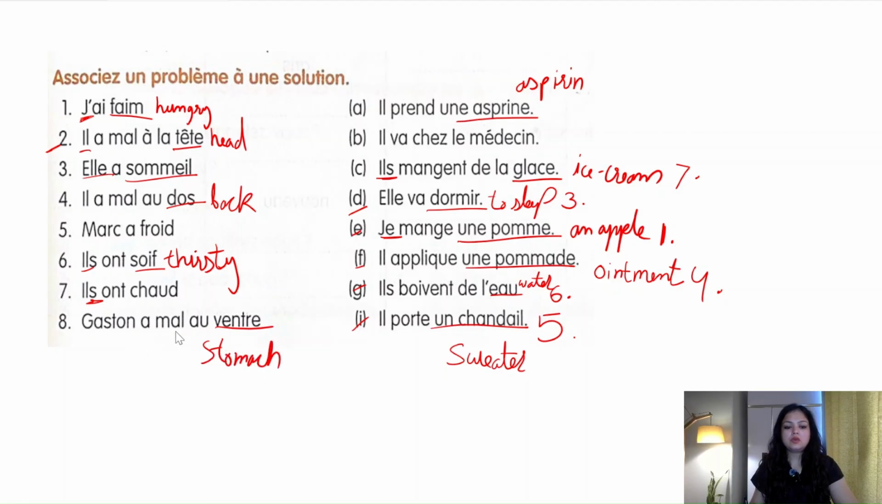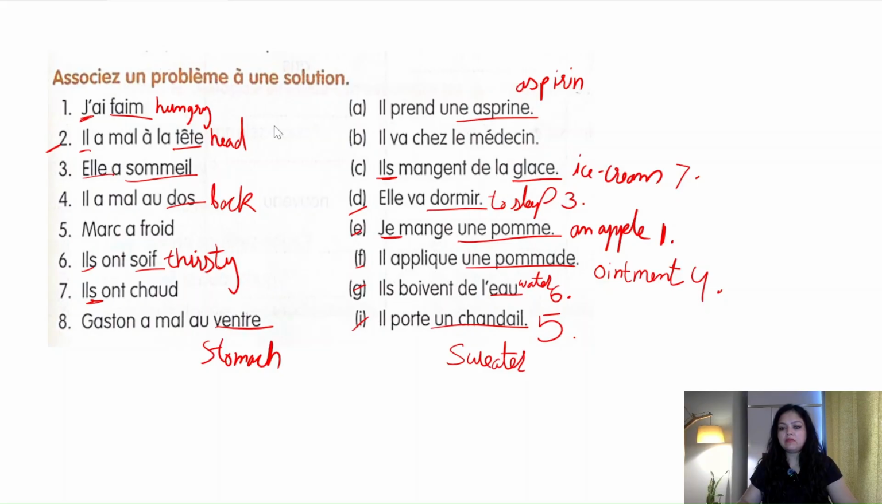Okay. Gaston a mal au ventre. He has a stomach ache. Now we are left with second also. Il a mal à la tête. Okay. He has a headache and Gaston has a stomach ache. So now which one is going to be with il a mal à la tête?